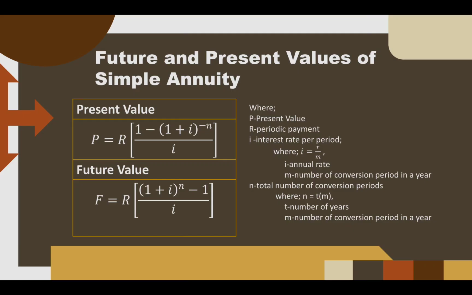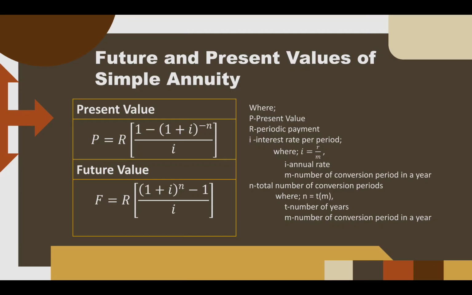So let's start first with simple annuity. What are the formulas used to find the future value and the present value of a simple annuity? We have it here. Let's just familiarize ourselves with the variables.